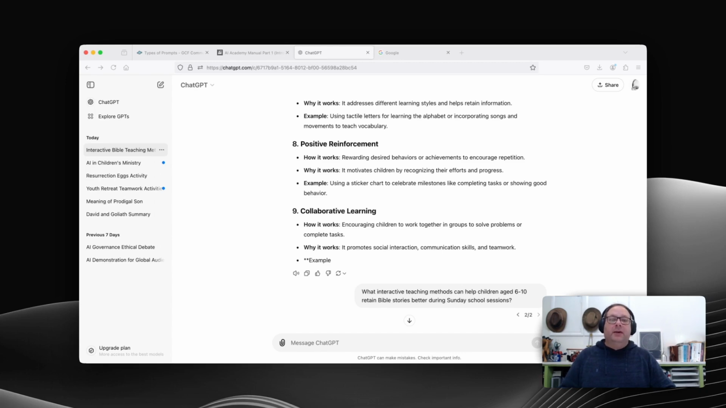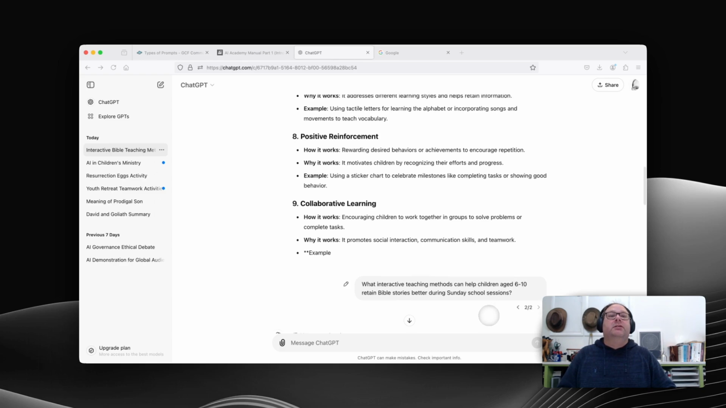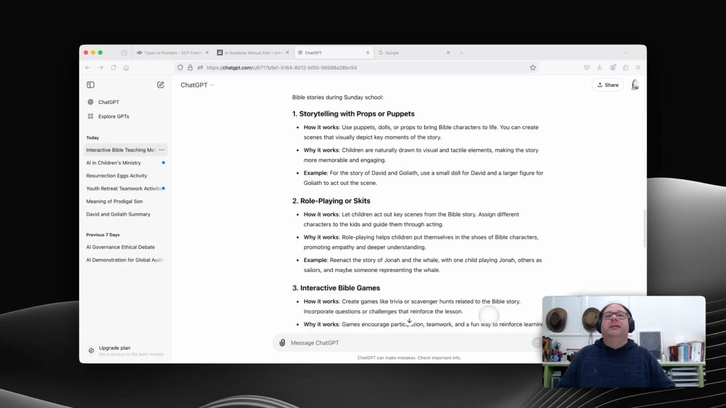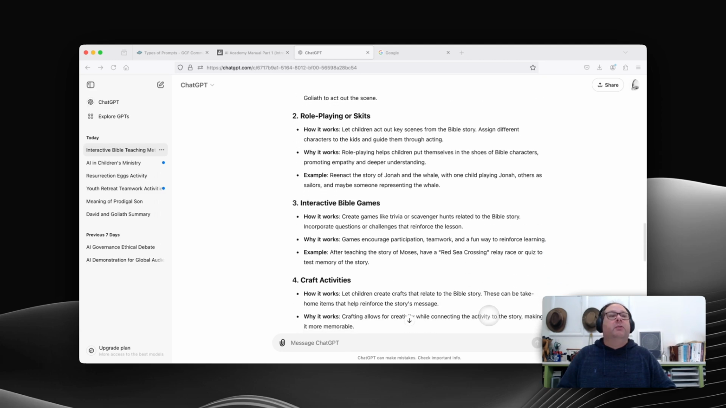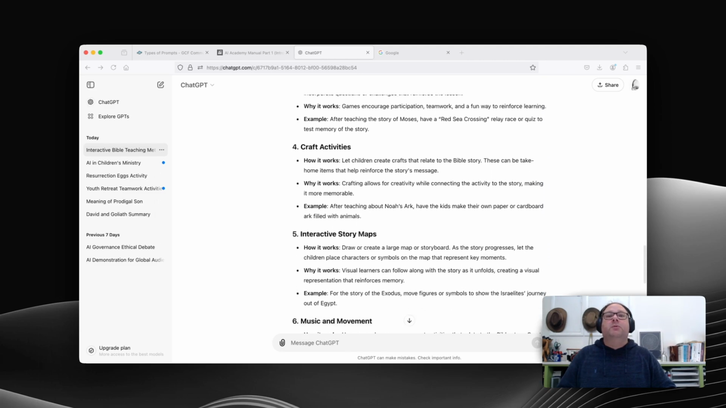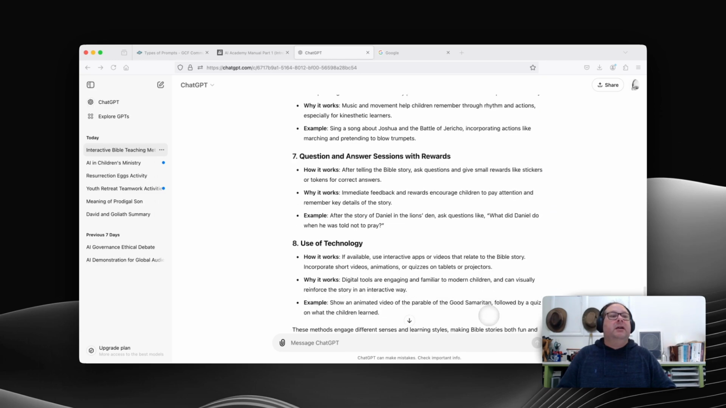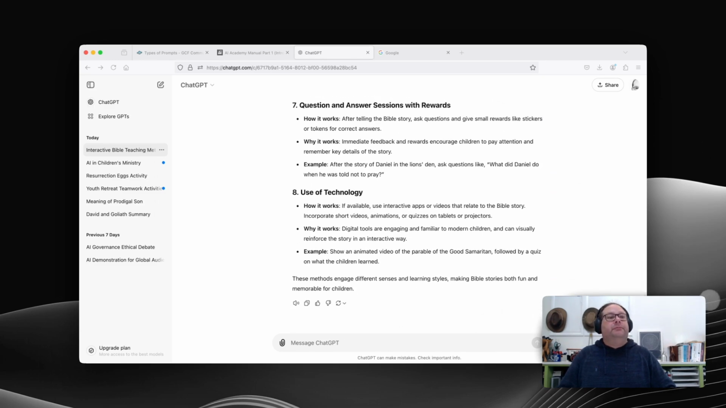So, as I was saying, a better way of asking the question, less ambiguous, would be: what interactive teaching methods can help children aged 6 to 10 retain Bible stories better during Sunday school sessions? And then we've got ChatGPT responding with something which is much more focused, much more appropriate to the question, and ultimately likely to be much more useful.